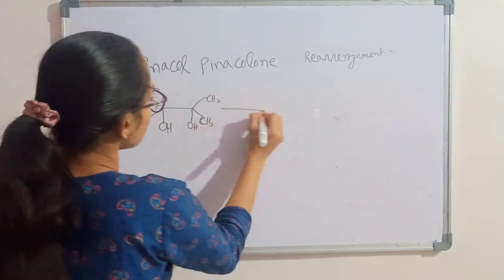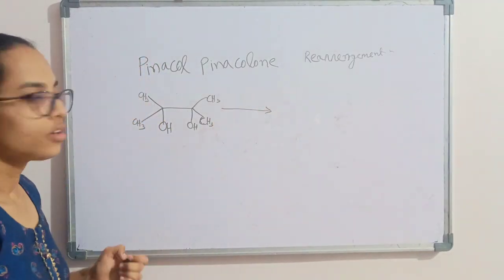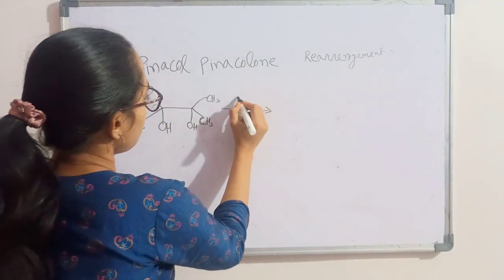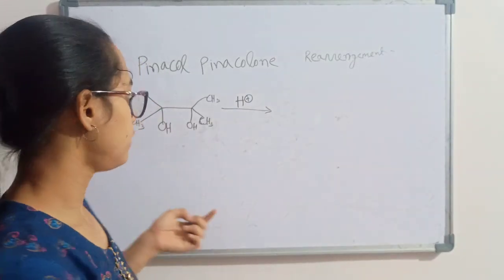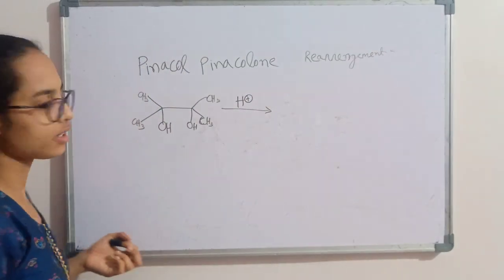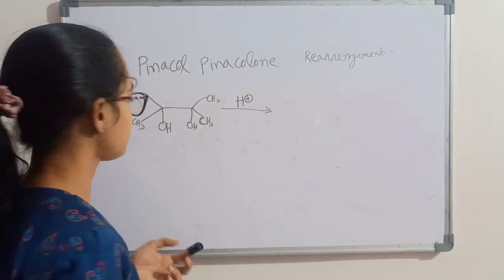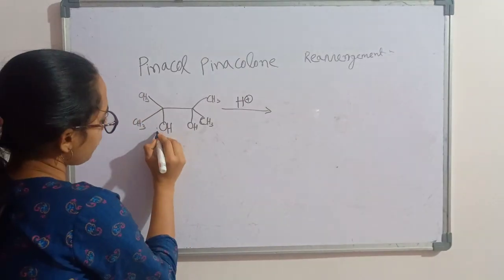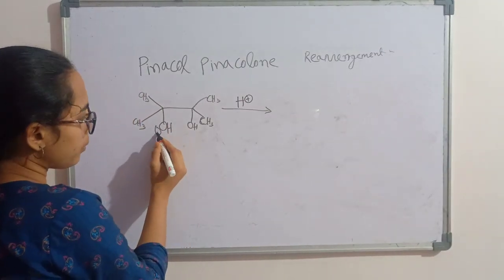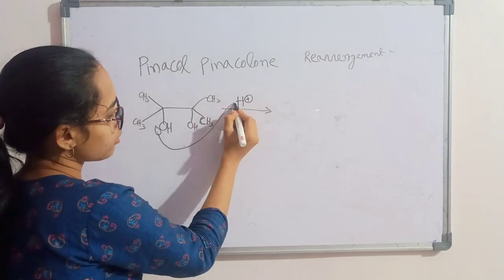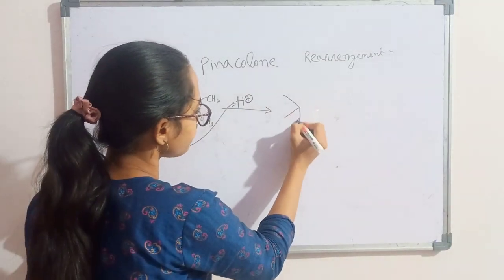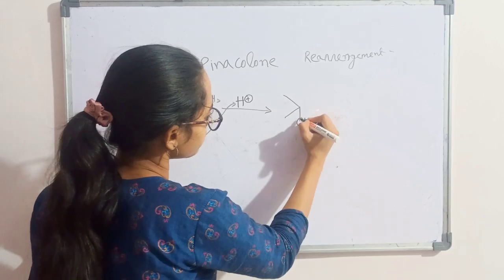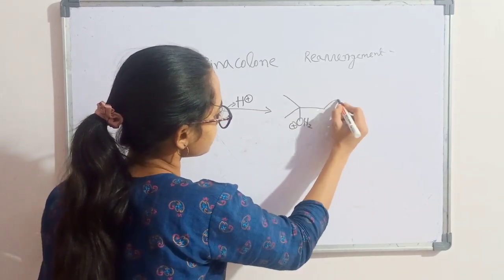Now this Pinacol interacts with an acid catalyst, or you can directly use an acid, sulfuric acid or hydrochloric acid. Now this hydroxyl group's lone pair will attack this proton and it will form the hydronium ion, OH2+.